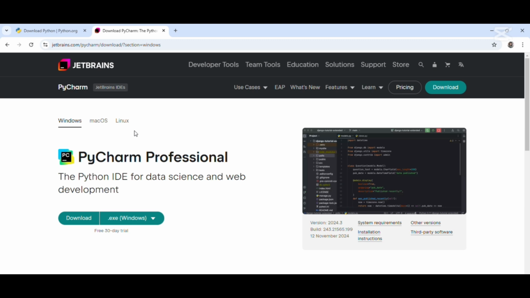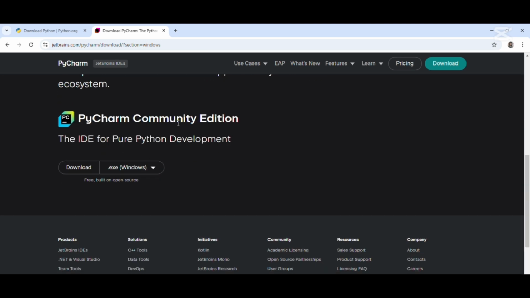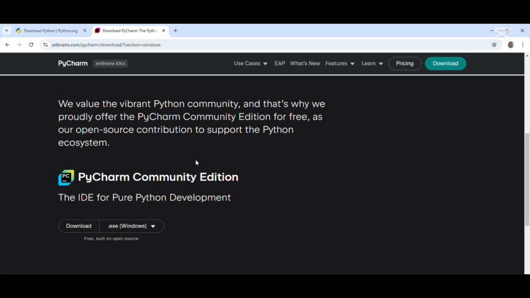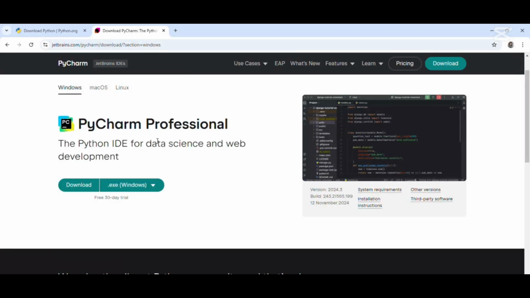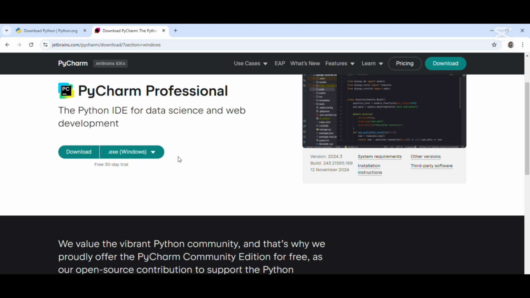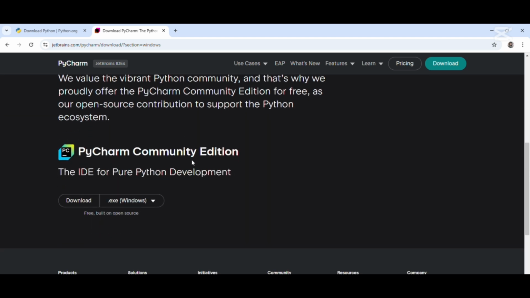So it is going to open. One thing you need to understand here is this: PyCharm comes in two editions. We have the Professional edition and we also have the Community edition. The Professional edition is the paid edition. Whatever you can do in the Community edition, you can do here, but this is the paid edition. In case you don't want to go with the paid edition, like in our case, we are going to go with the Community edition, because everything we need to do is found in the Community edition. So we don't need to go for the Professional edition. But if you feel like you want to pay, you can go for the Professional edition.